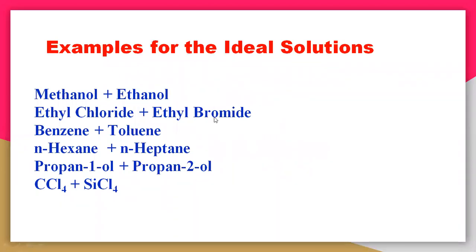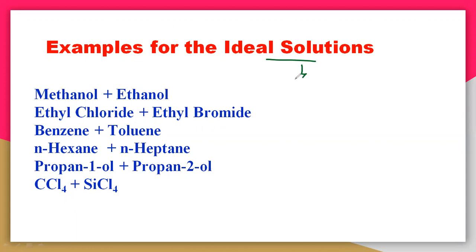See here: methanol and ethanol. These are examples of the ideal solution, methanol and ethanol, ethyl chloride and ethyl bromide, benzene and toluene, n-hexane and n-heptane, propan-1-ol and propan-2-ol, or CCl4 and SiCl4, carbon tetrachloride and tetrachlorosilane. Ideal solutions are nothing but solutions that must follow Raoult's law. So what is Raoult's law?